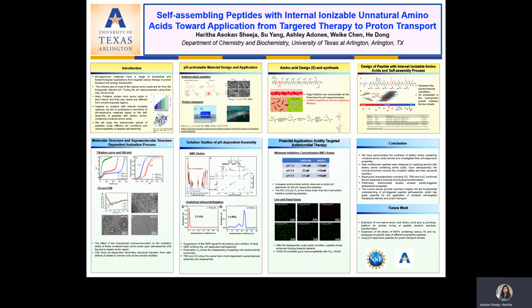Then we tested the antimicrobial activity of K4G5XB against E. coli. The MIC of K4G5XB was found at 2.5 micromolar, which is 4 times lower than the most potent histidine containing peptide. And then we used a bacterial live and dead assay of E. coli to confirm antimicrobial activity. We observed significant bacterial death at pH 5.5, but at higher pH, we did not see any antimicrobial activity. We also found that these peptides show good cytocompatibility with IC50 around 80 micromolar.